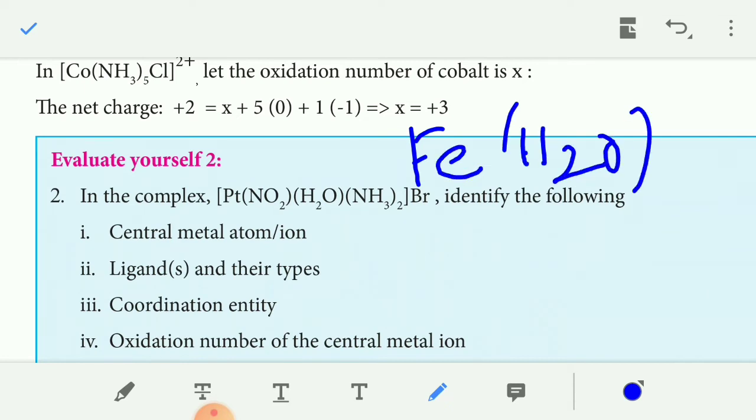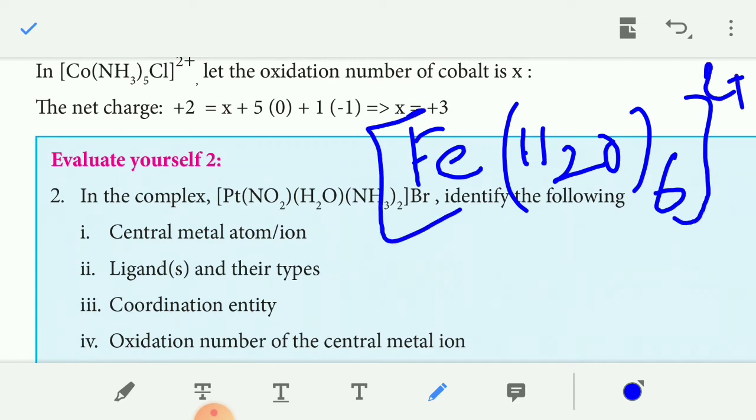[Fe(H2O)6]2+. What is the central metal atom here? Yes, Fe is the central metal atom.